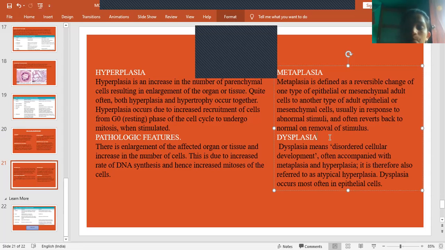Then what is dysplasia? Dysplasia means disordered cellular development. That means there is no proper growth of the cells. It is often accompanied with metaplasia and hyperplasia. In hyperplasia, the number of cells increases. In metaplasia, one form of cells will be converted to another form. These two come under dysplasia, meaning there is disordered cellular development. So it is also called atypical hyperplasia. It occurs mostly in the epithelial cells.